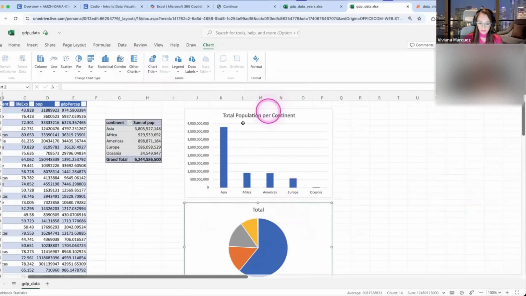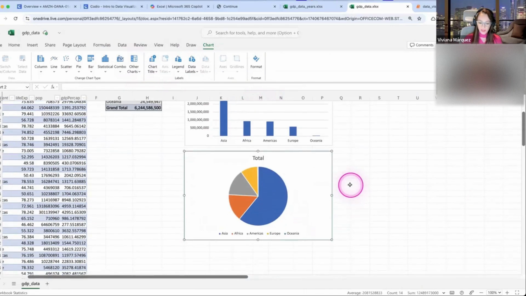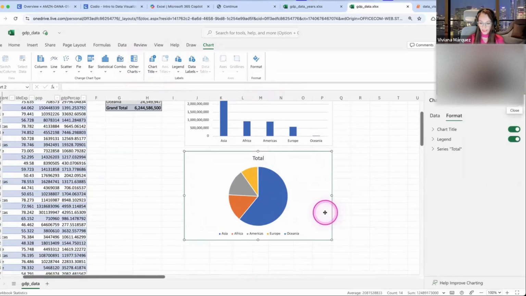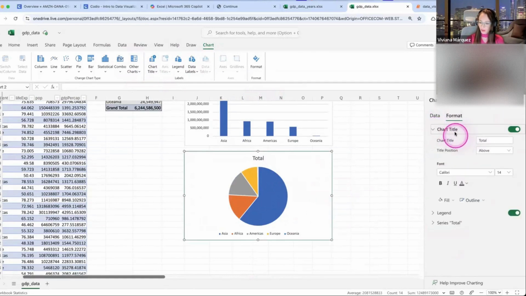Same thing as with the previous one. You need to format it so it makes a little bit more sense. So you can right click on it, click on format, and this menu should appear. Again, you can change the chart title.